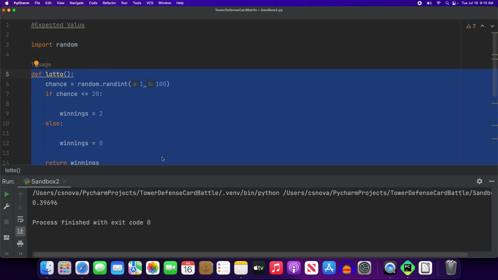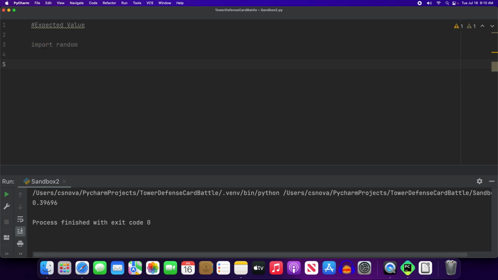I think the games that I'm interested in making and that most people are interested in making have a lot more to do with attacks and damage and things like that. So let's make a new function, and we'll call it attack outcome. And this time, what we're going to have is 3 possibilities instead of just the 2. So we'll still keep with the term chance.